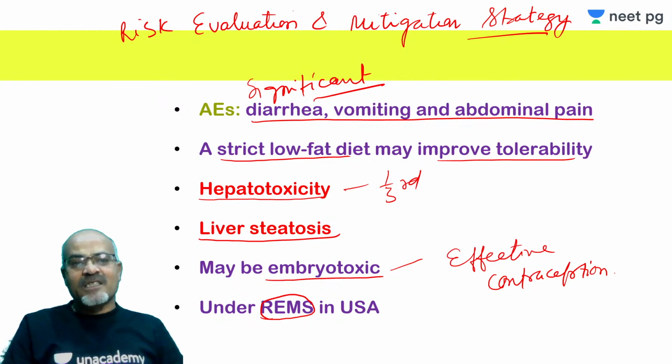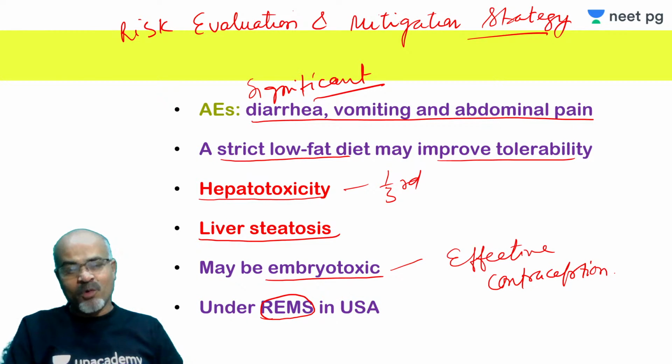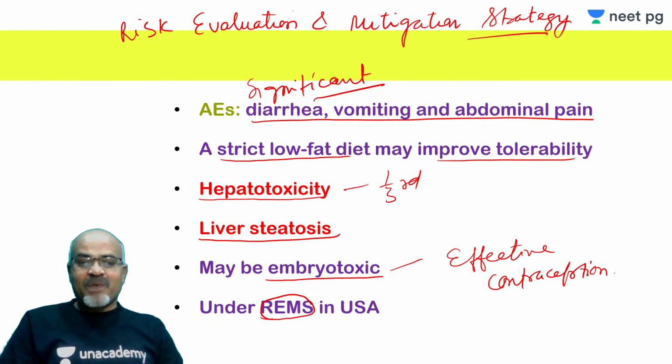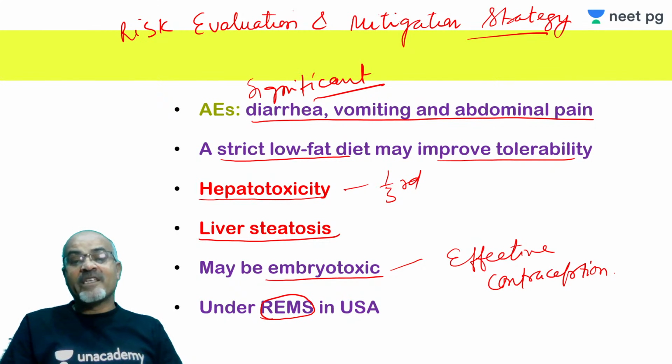In such cases, US licensing authorities approve those drugs, but they put certain restrictions. The sponsor or manufacturer of that particular drug is strictly asked to keep a record of each and every prescription and its safety, what happens to those patients and all that.